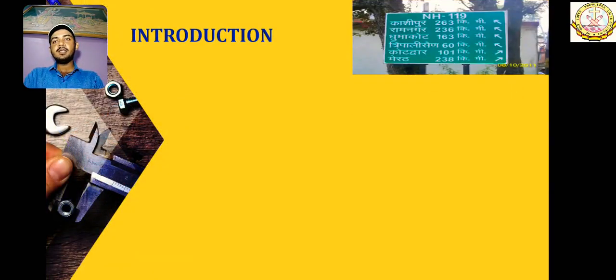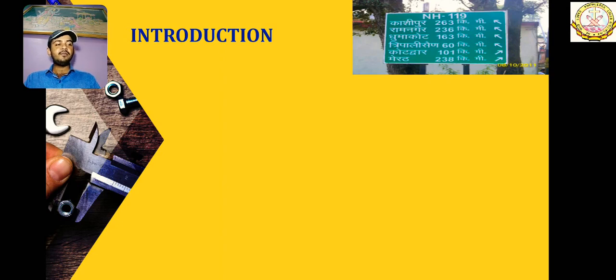First of all, let us see this picture. Is this familiar to all of you? Definitely yes, you have seen these types of boards everywhere. Whenever you go to some place via national highway, these types of boards are there, or even in our town also there are these types of boards. They tell us there is a list of some places, and in front of those places a distance is written.